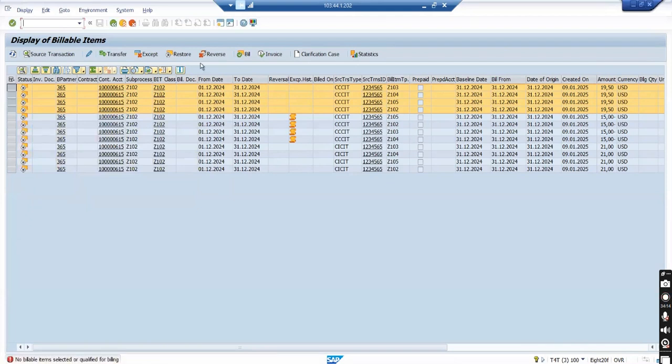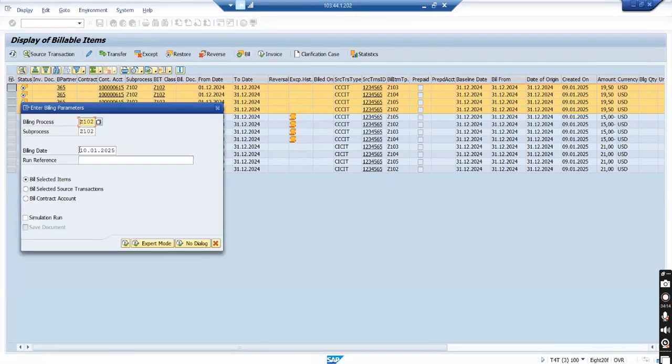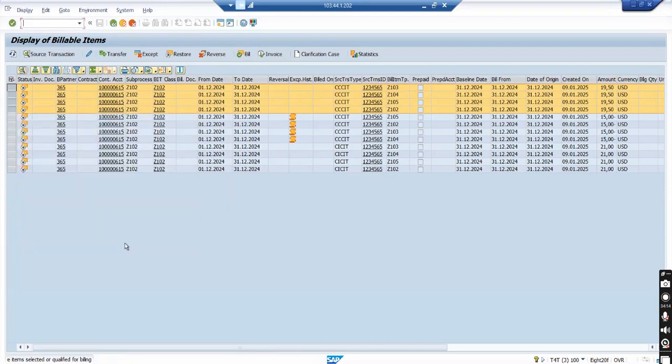Okay, hang on, let me check if there is any issue with today's date only. No billable items selected or qualified. Billing date should be bill from date. No, I can go above the bill from date.